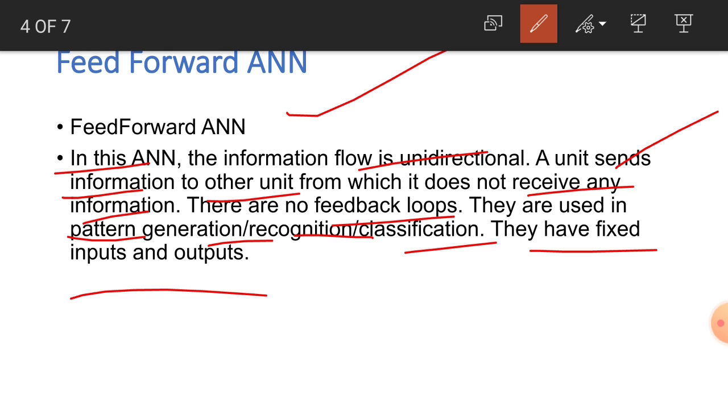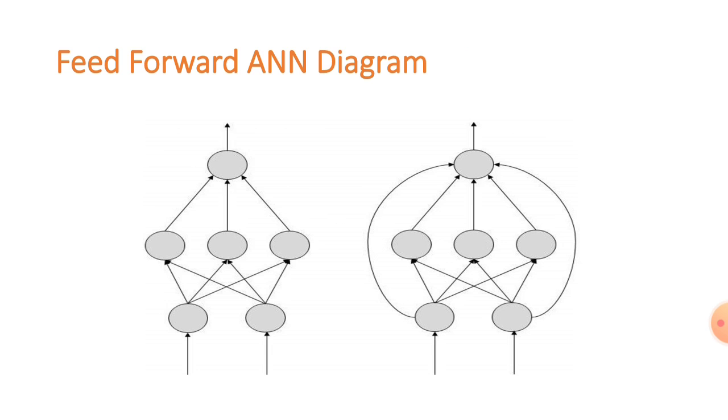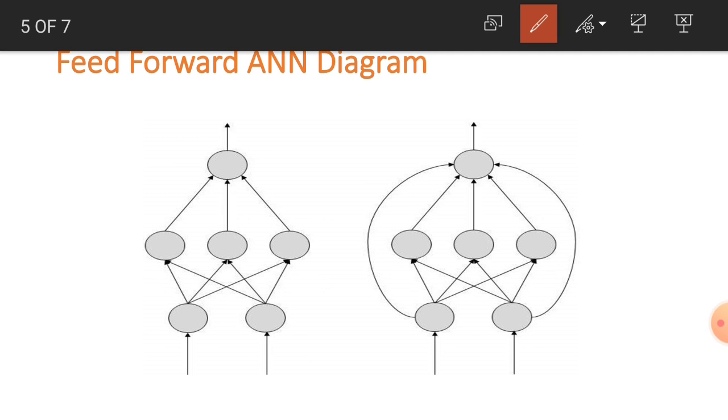They have fixed inputs and outputs. In the feed forward artificial neural network we have already fixed inputs and outputs. So you can see here, this is a diagram of the artificial neural network. There are some inputs and they lead to the outputs.